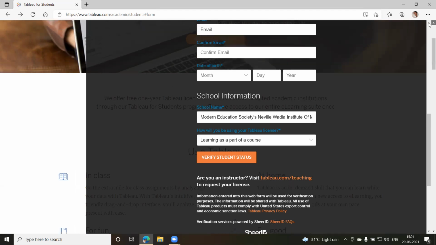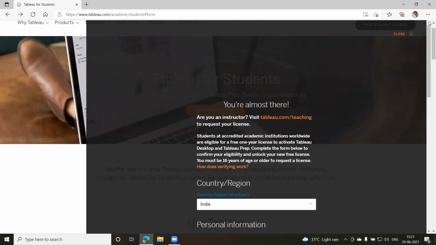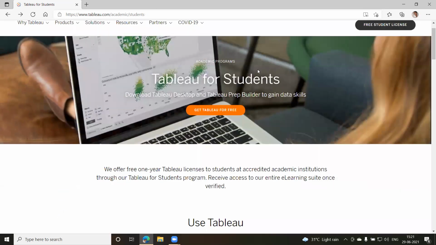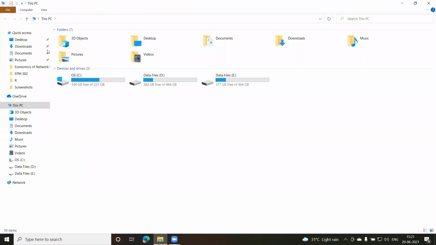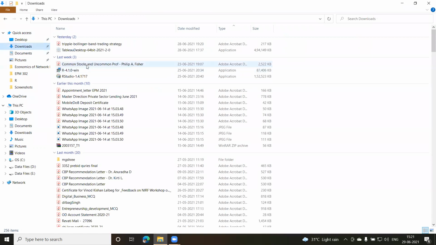Okay, now let me run the setup. So I have already got the setup for the 14-day trial. So I'll go back, I'll close this. Now I need to go to my PC and the downloads. Okay, now this is my Tableau Desktop version, and depending on whether it is a 32-bit machine or a 64-bit machine, that particular software will get downloaded for you. Now the latest version is 2021.2.0.